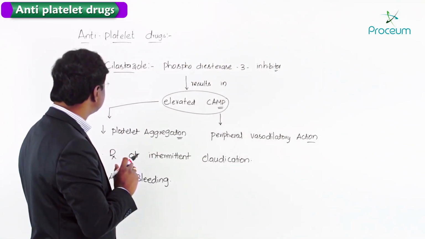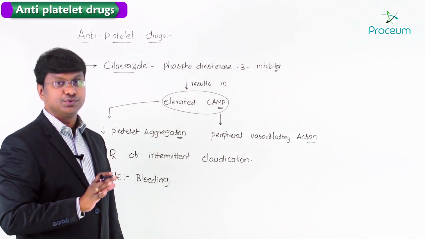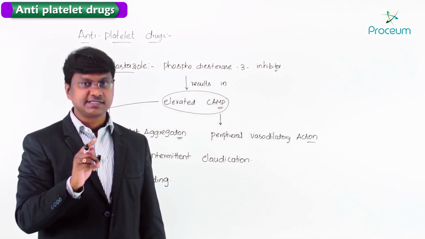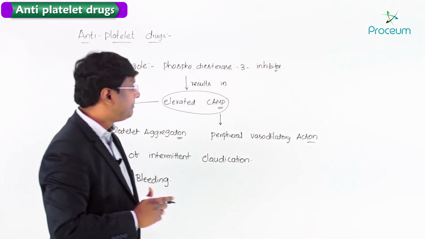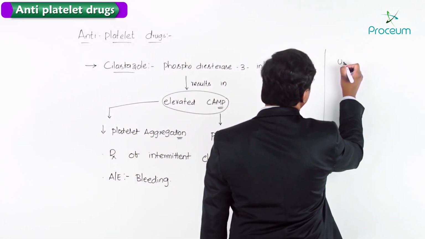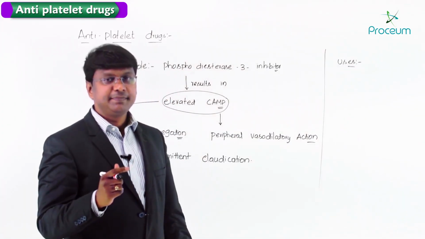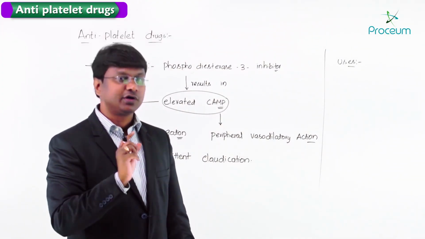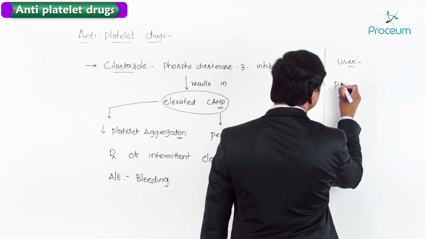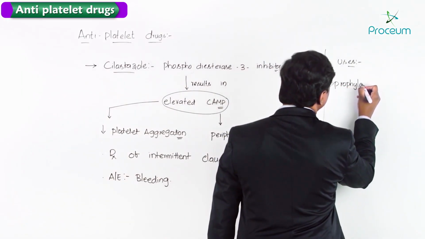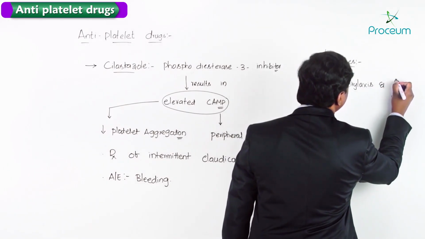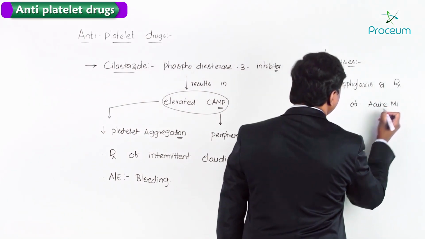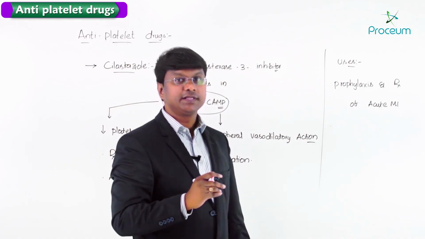Now, where are these antiplatelet drugs being used? Until now, I have discussed all these antiplatelets. We have one more group of antiplatelet drugs, that is newer antiplatelets, which I will be discussing now. Antiplatelet drugs are used for the prophylaxis of MI, and they are also used in the treatment of acute MI.